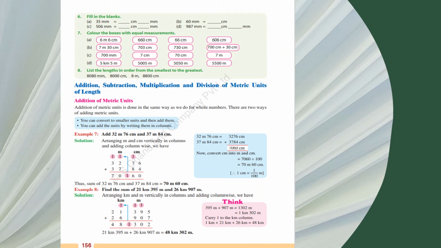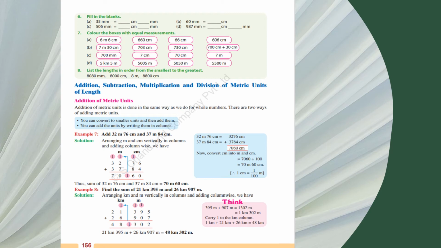And afterward, you have some fill-ups. The same things are given in different ways. Some have to be colored, some you have to fill up, or you may be asked MCQs. But the basic things are only two rules. So now addition, subtraction, multiplication and division of the metric system is given, and this is the same. There is no change in that.